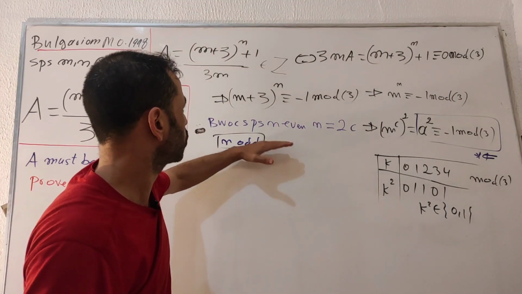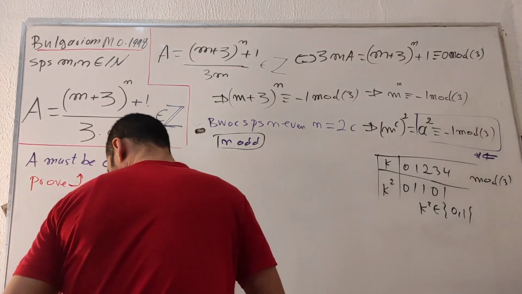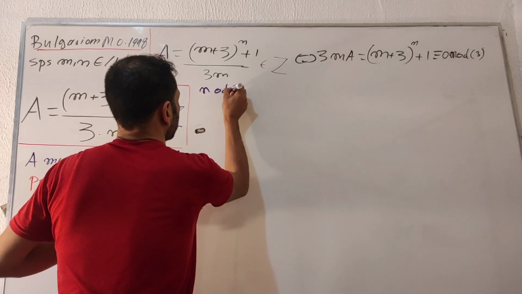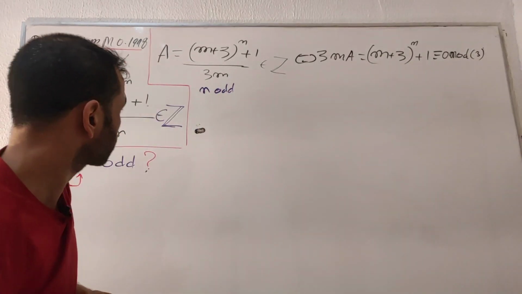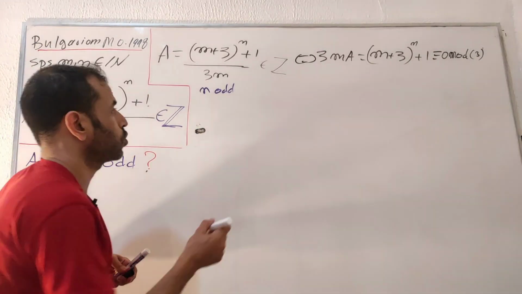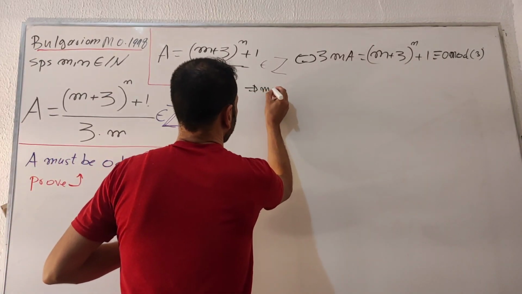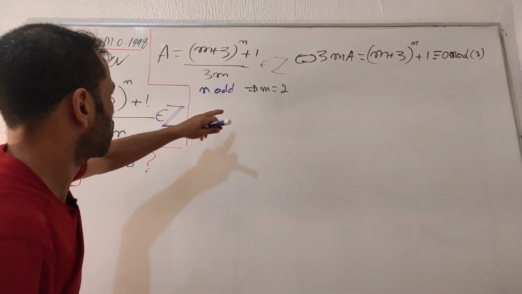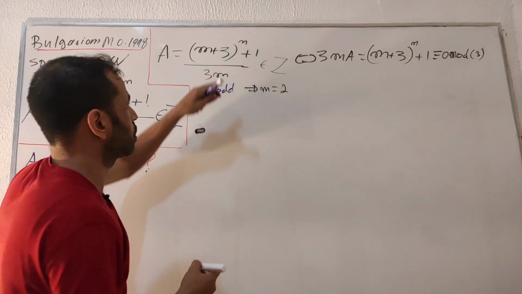Now let's erase this board and move on to the next step. We know n is odd from the previous proof. Now before we get into the proof, I'm going to check when we have m equals 2. Plug in number 2 into this one. I get here capital A.